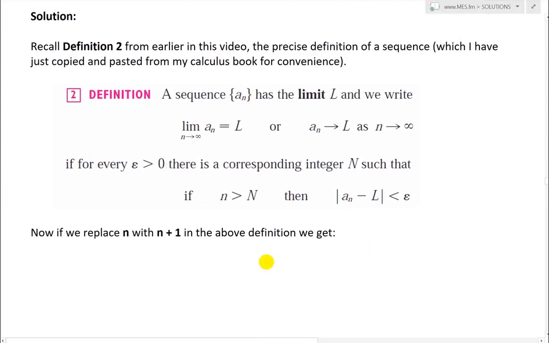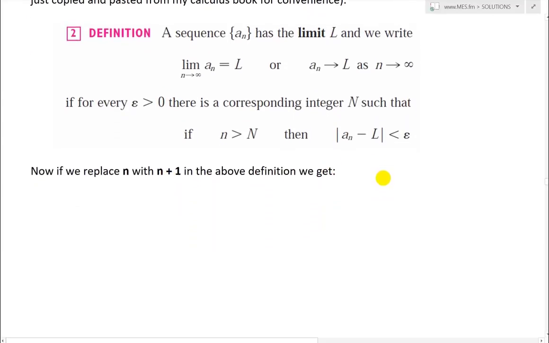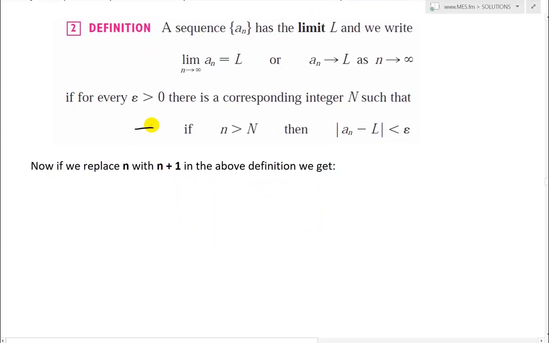But now, if we replace n with n plus 1 in the above definition, let's look at this part right here. If n plus 1 is greater than capital N, then we end up having the absolute value of a_(n+1) minus L less than epsilon.